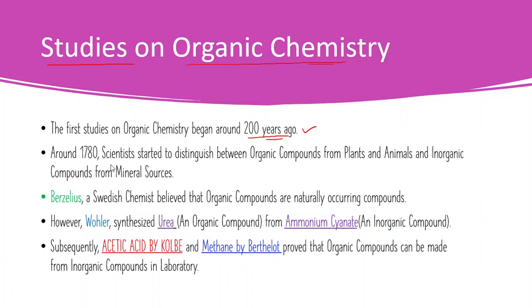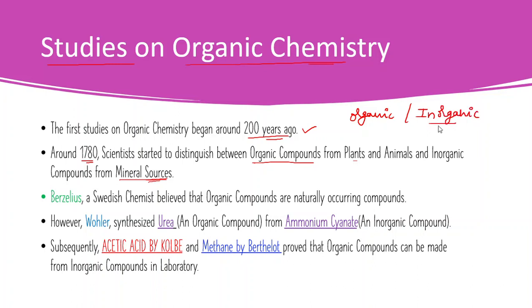In the 18th century the studies about organic chemistry began, and around 1780 scientists started to differentiate between organic compounds from plants and animals, and inorganic compounds from mineral sources. So we have two types of compounds, organic and inorganic.